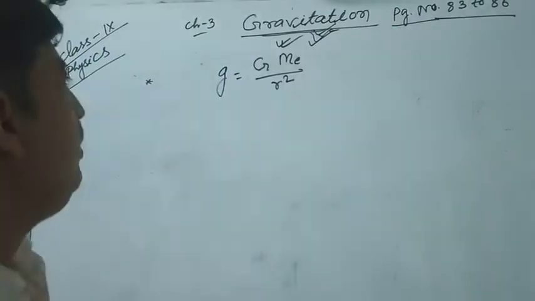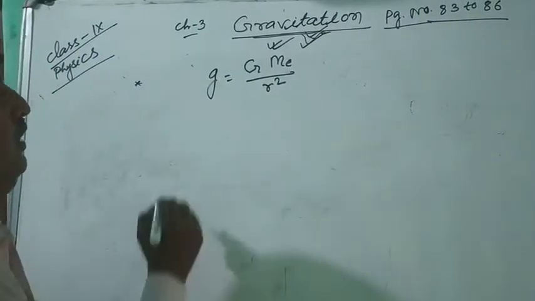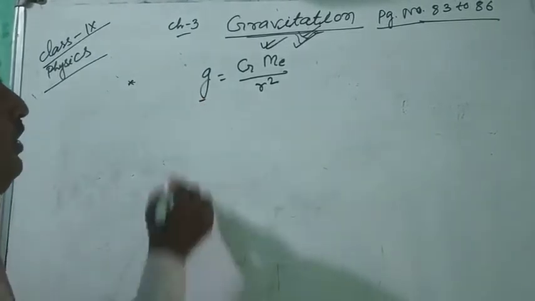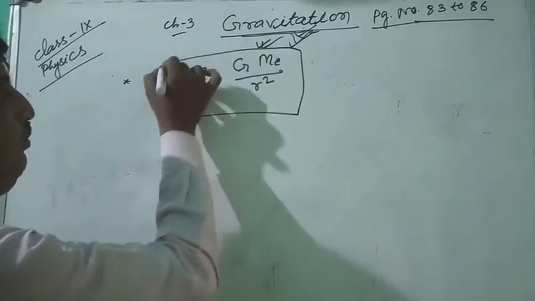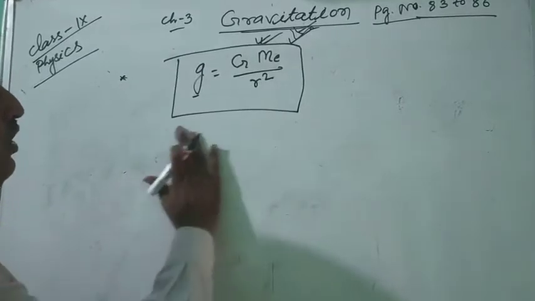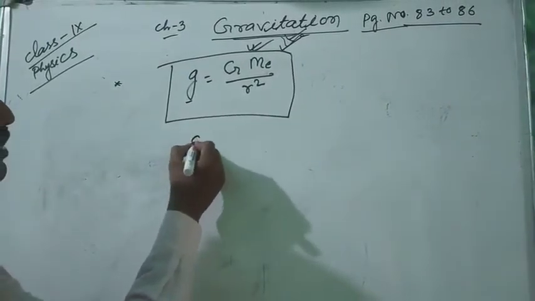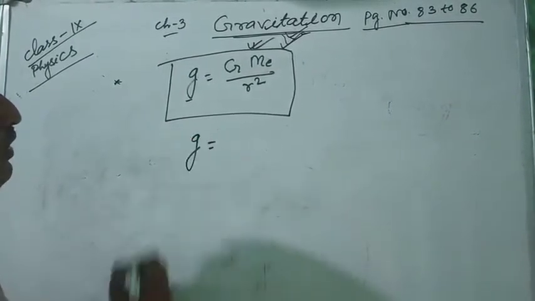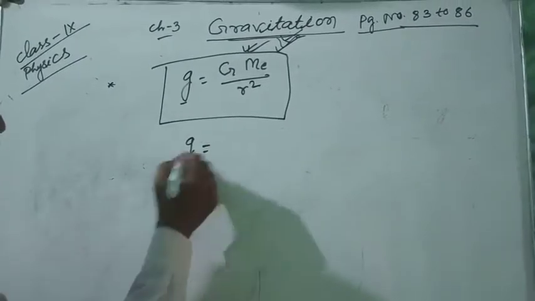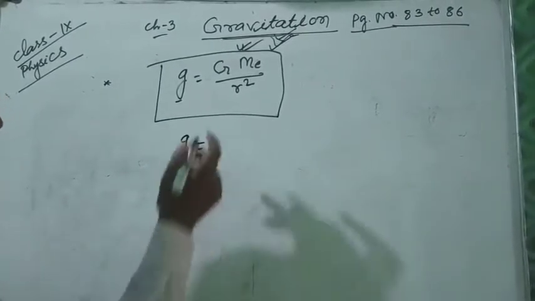So now we have obtained the formula of acceleration due to gravity: g = G M_E / r². Now we find the value of g, acceleration due to gravity, on the surface of Earth.